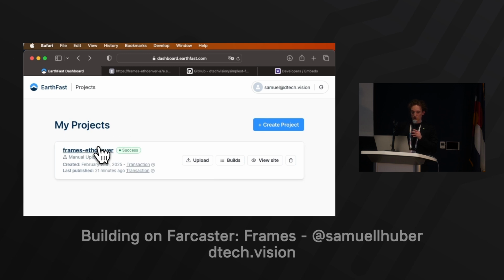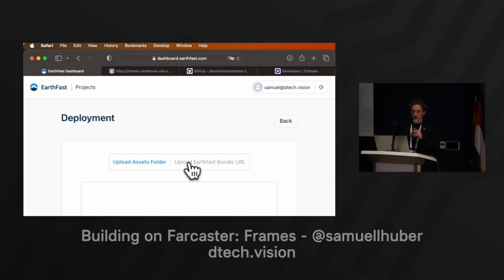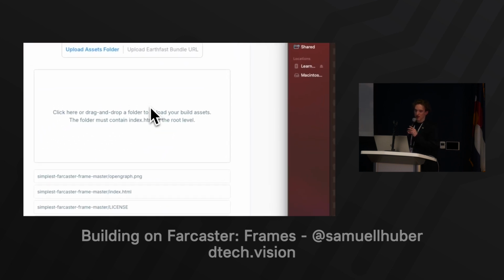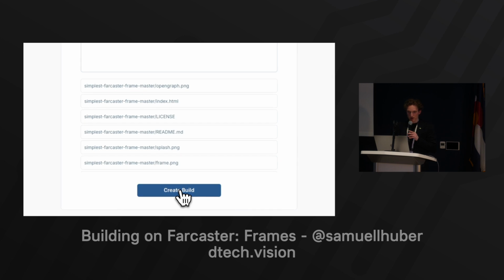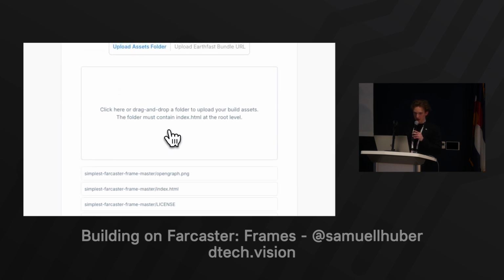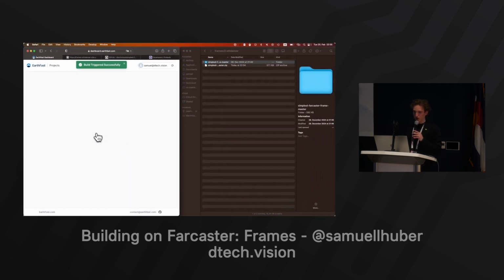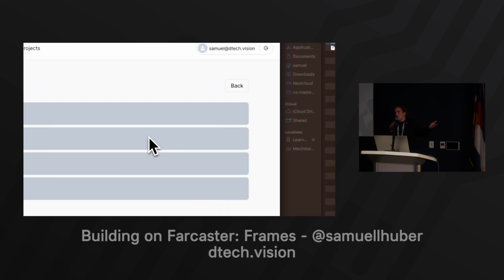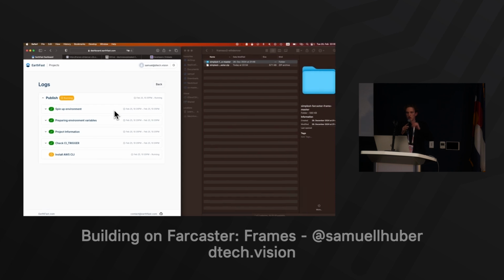So this build is now loading. We'll see when it goes through so that we can actually check it. It's just now installing. This looks like the AWS CLI, so I'm not sure. When it's done, we'll see. We'll have a little preview here. And then we could go into this frame page, and here's my edit frames, and then we can just paste it in this little dev tool and see where it's going, which means I just cloned one little repo, thrown it in there, and I'll probably put it in the social app.